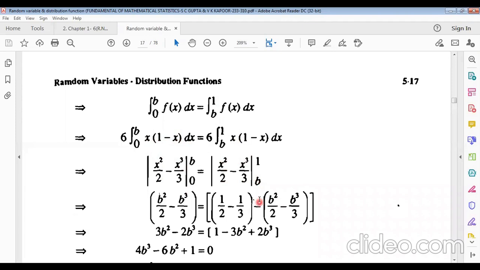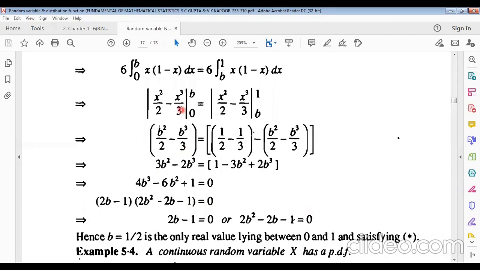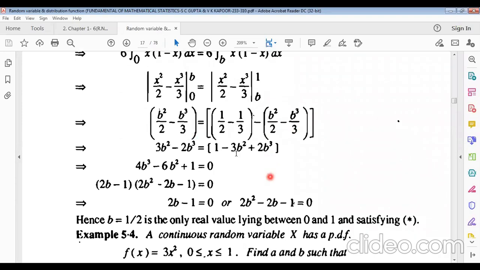Putting in these values, we get an equation. Putting the upper value, b, in place of x, we get b square by 2 and b cube by 3, that is half minus 1 by 3 for x equals 1. Minus, then putting the lower limit in place of x, b square by 2 minus b cube by 3. Now simplifying on both sides, we get this equation.